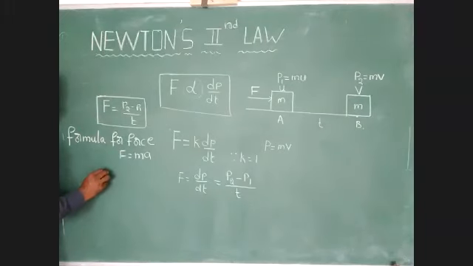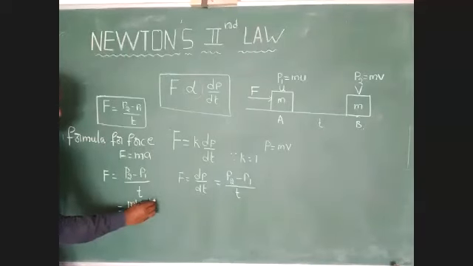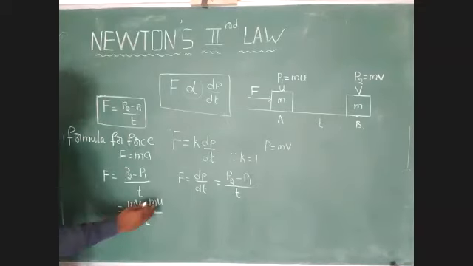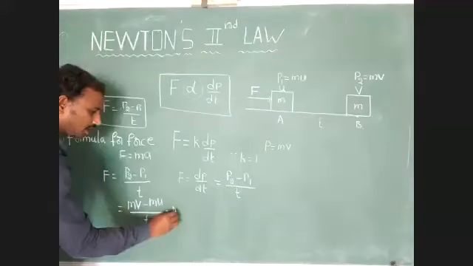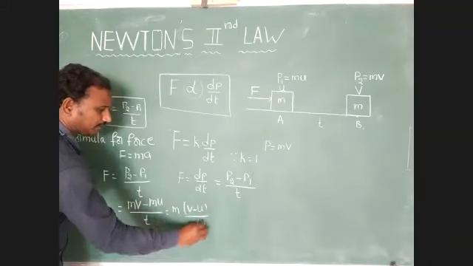Newton's second law represents that the rate of change of momentum is called the external force. Here, (P2 minus P1) divided by time, so that is equal to (mv minus mu) divided by small t. Now we have to take the mass common, so m of (v minus u) divided by t.